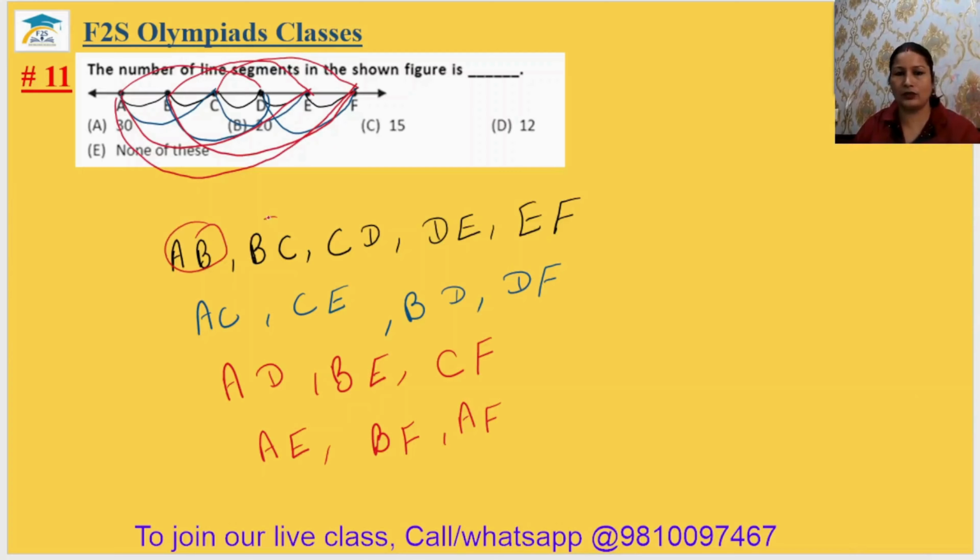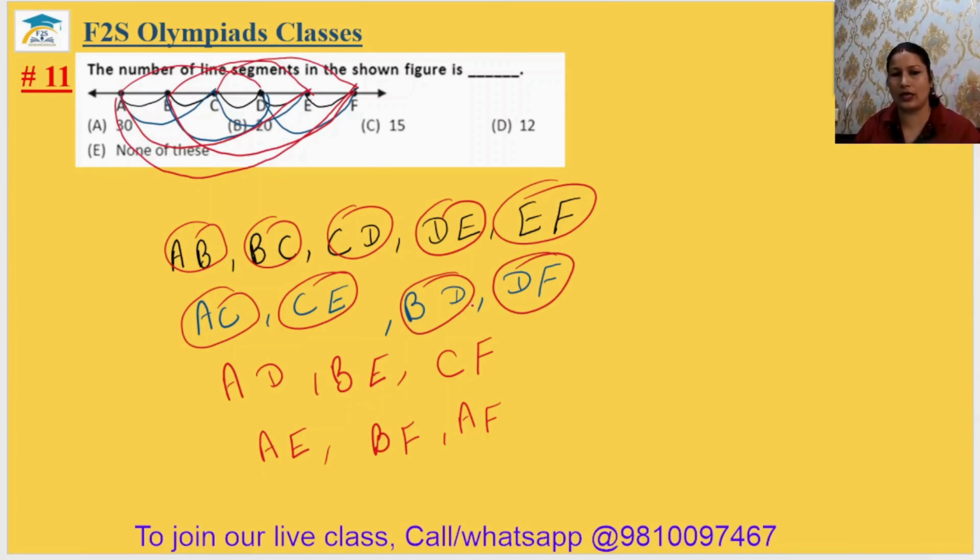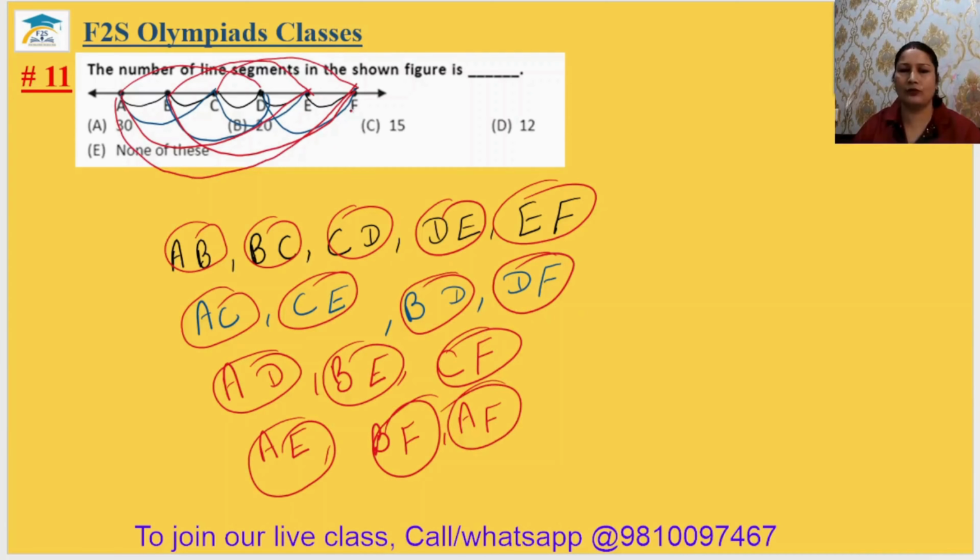So 1, 2, 3, 4, 5, 6, 7, 8, 9, 10, 11, 12, 13, 14, 15. 15 are there. Option C. 11th answer is option C.